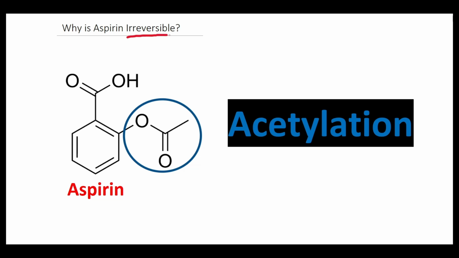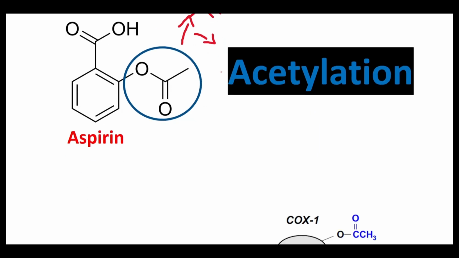Aspirin is an irreversible inhibitor of your cyclooxygenase enzymes because of this chemical group right here circled in blue. This is an acetyl group, and when this group comes into contact with your cyclooxygenase enzyme, we undergo a process called acetylation, and this irreversibly destroys the cyclooxygenase enzyme.